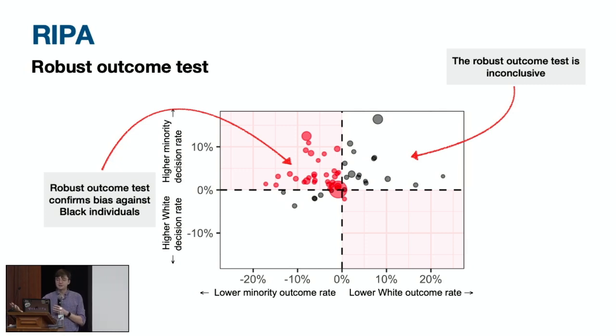To briefly summarize, the robust outcome test really does have face validity as a measure of discrimination, and when it does find discrimination, that information is actually actionable in a way that's simply untrue of the standard outcome test.